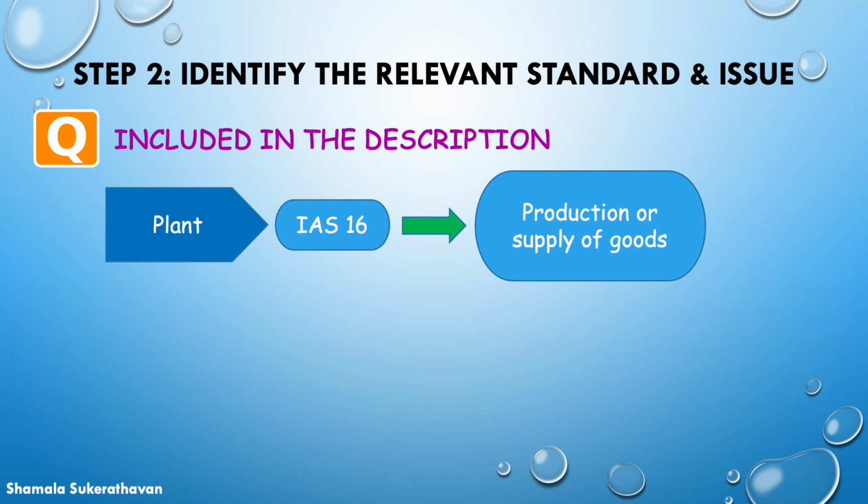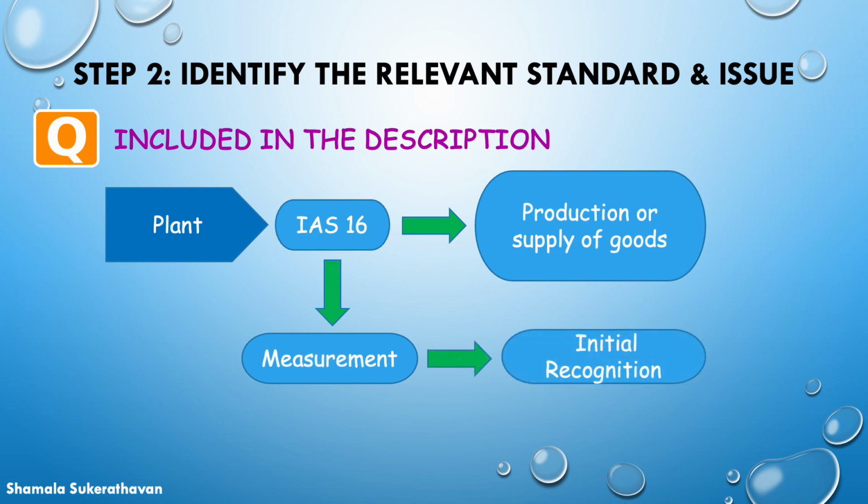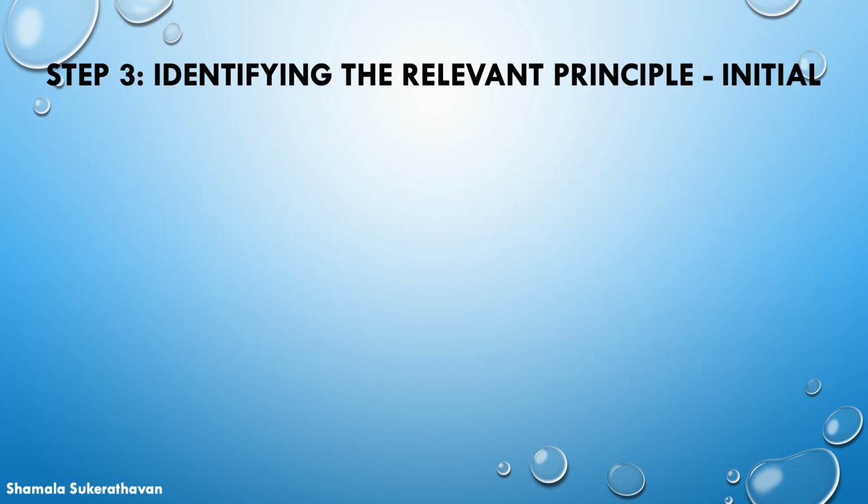Next, we need to deal with the issue, that is how the information given in the question would be dealt with in the financial statements of Legend for the year ended 31st July 2023. Thus, we will start by discussing the measurement principles on initial recognition. The installation of the plant was completed on 31st March 2023 during the financial year ended 31st July 2023.